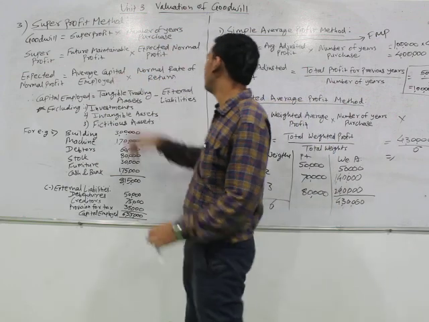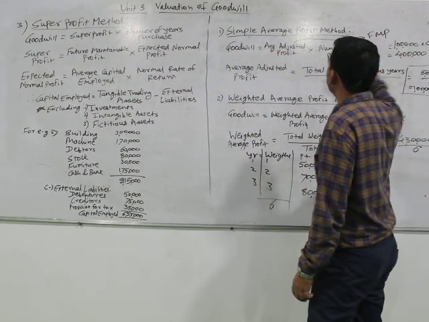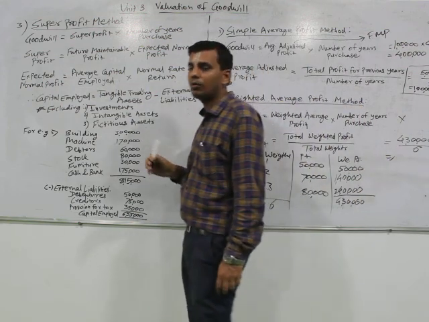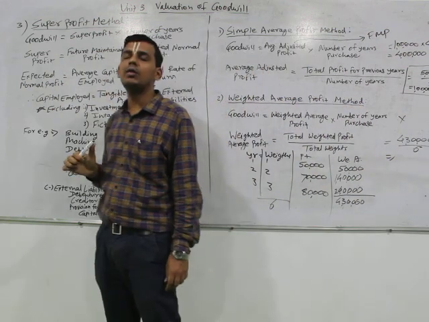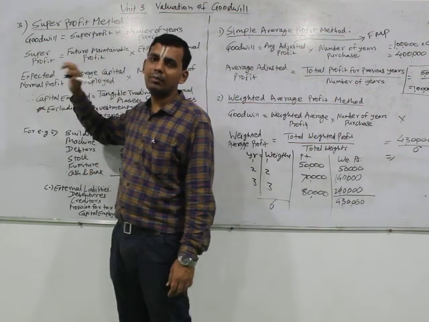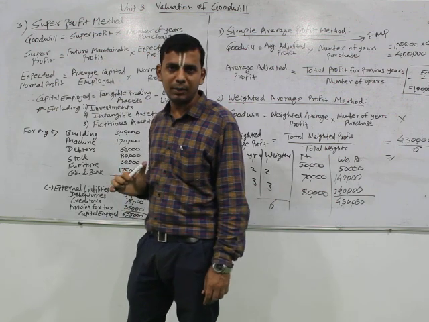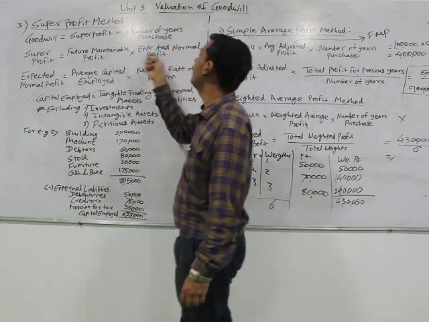Again, how can we calculate future maintainable profit? By adjusting our profit. If there is a certain abnormal gain or abnormal loss or exceptional item, we would add it or subtract it accordingly, and we would get our future maintainable profit.